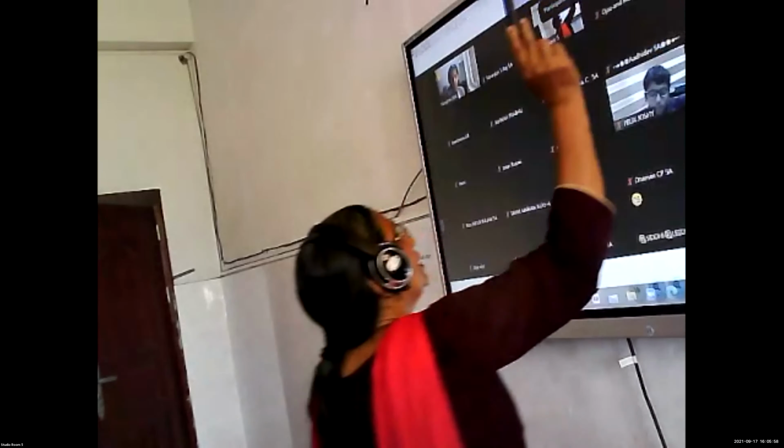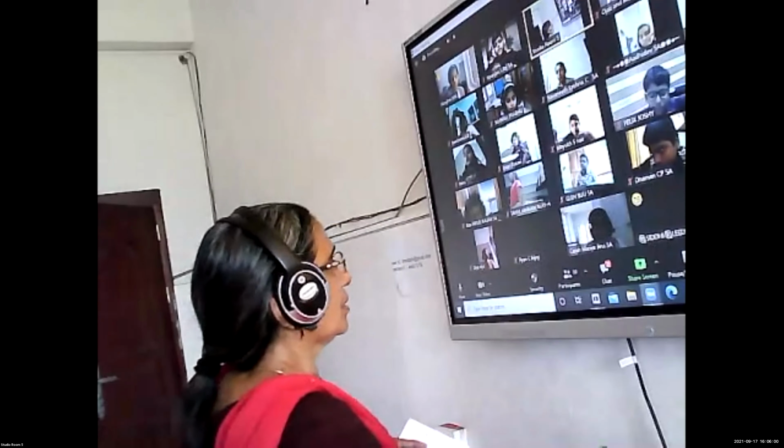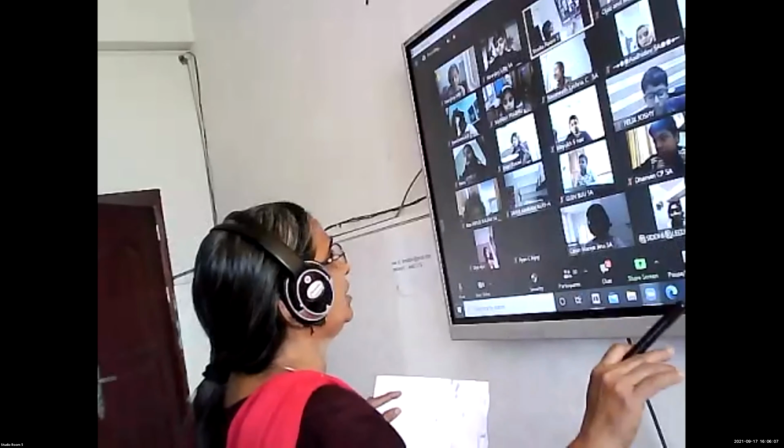So what is the condition for divisibility by 5? The last digit should be 0 or 5. That's all. There are two possibilities: the last digit should be 0 or 5.